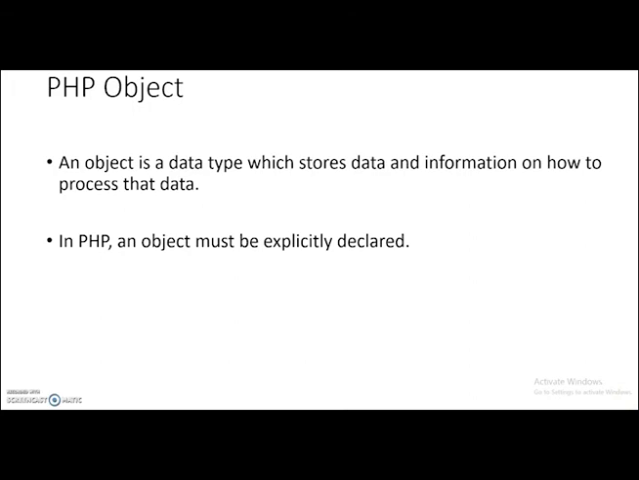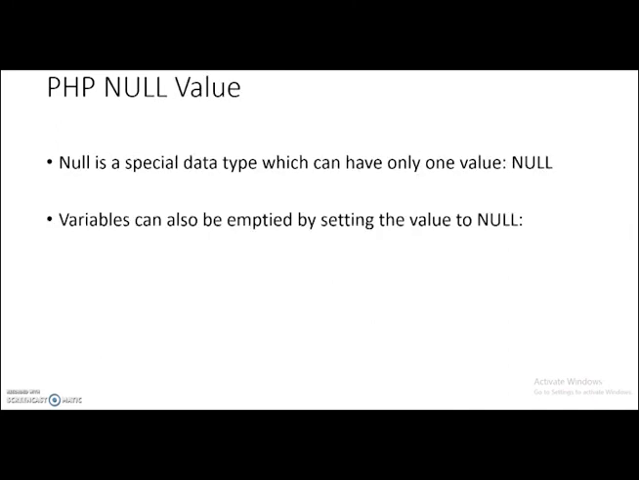Next is PHP object. An object is a data type which stores data and information on how to process the data. It's a collection of data and operations. In PHP, an object must be explicitly declared. First, we must declare a class of an object. For this, we use the keyword class. Then this class contains variables and functions. This is PHP object variables.